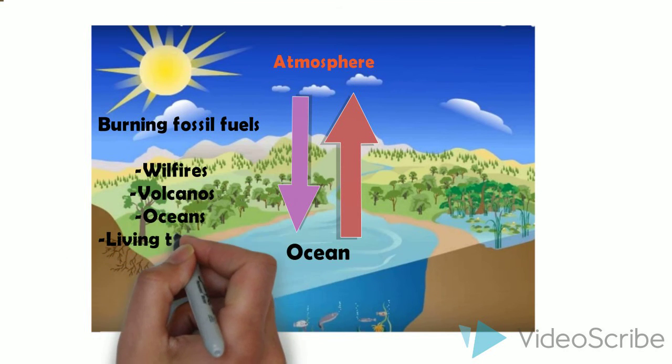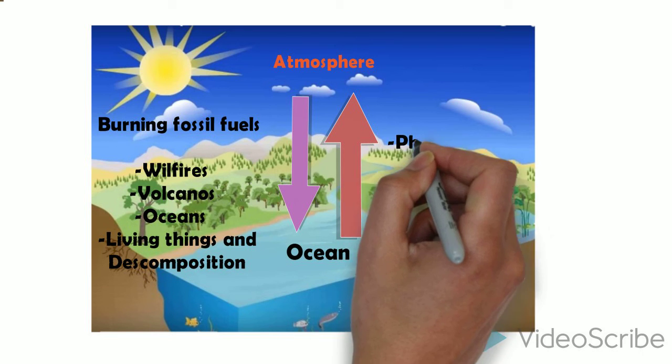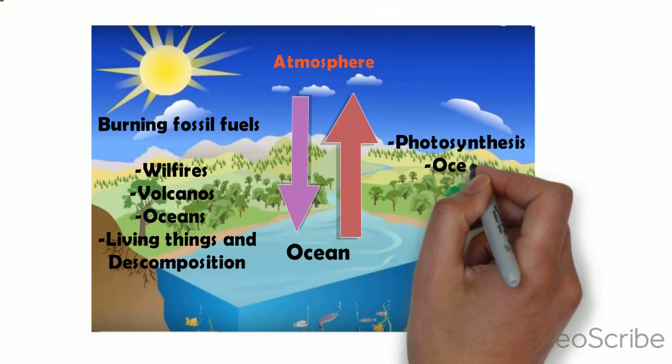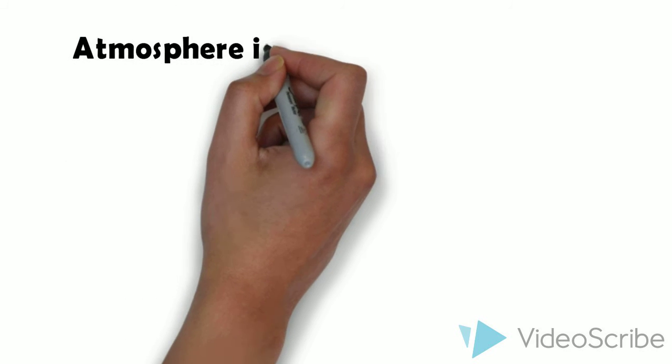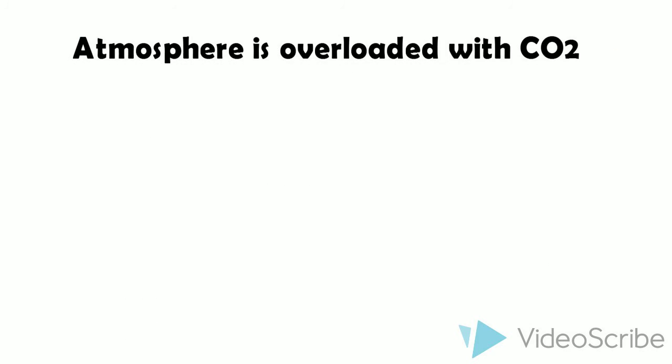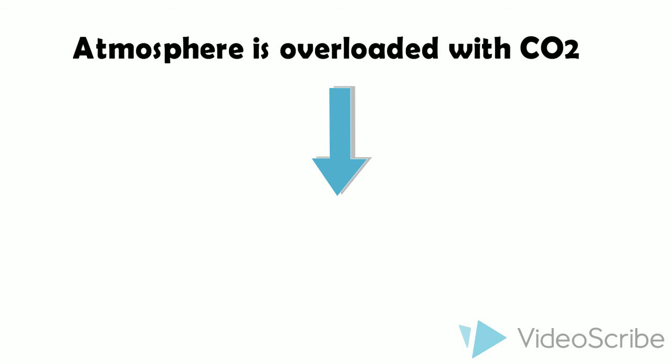When we burn coal, oil, and gas, we produce energy. We are taking carbon from deep underground and putting it into the atmosphere faster than natural processes can take it away. This contributes to climate change. Now the atmosphere is overloaded with CO2, and we have to find some way to fix it.